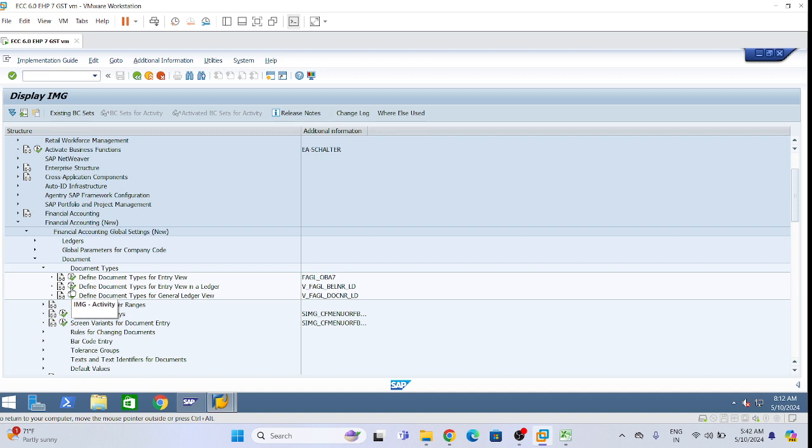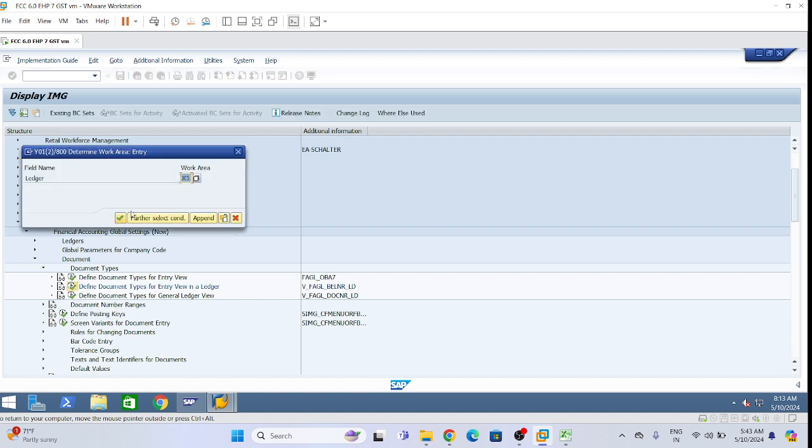Define document type for entry view in a ledger. Or write down the path, otherwise you guys get confused. SPRO, financial accounting new, financial accounting global settings new. After that, document types, and after document types, define document types for entry view in a ledger.